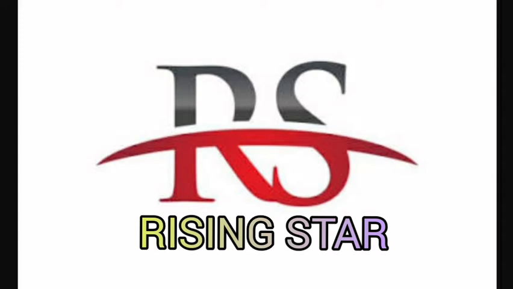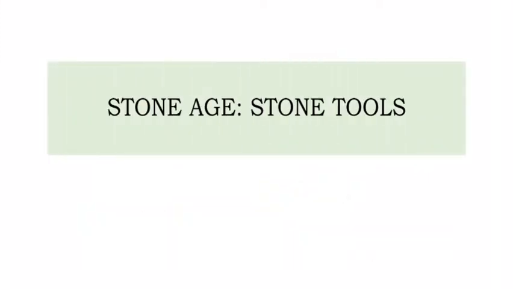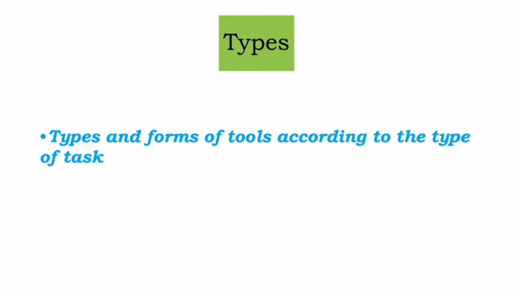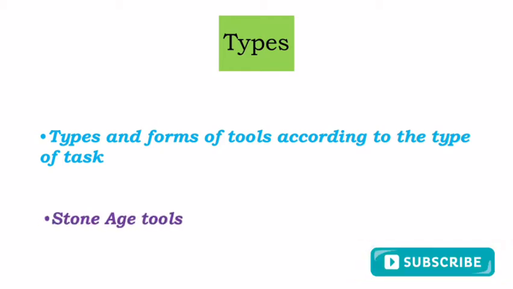Today we will learn about EVS 2 Chapter 6 Stone Age Tools of Standard 5th. This chapter is divided into two parts. First, types and form of tools according to the type of task, and second, Stone Age tools. Today we will learn about types and form of tools according to the type of task.